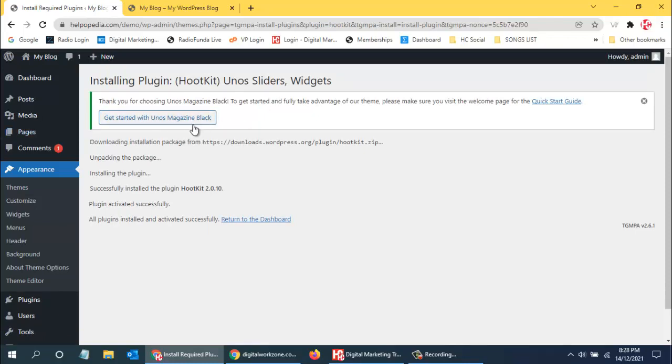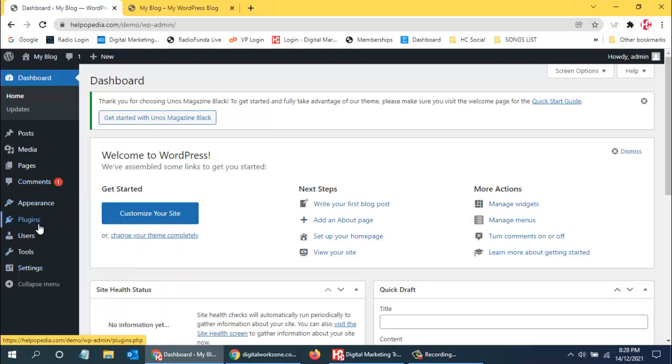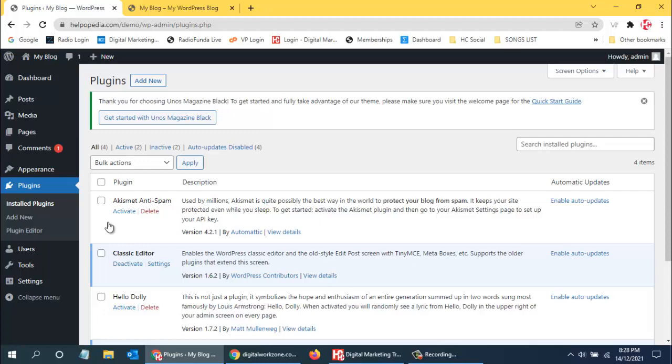Now it is installed. We can return to the dashboard, and yeah, so this is the dashboard. We were at the theme options, so that is done. And say this is plugins. Plugins are small applications which will increase the functionality of our website.